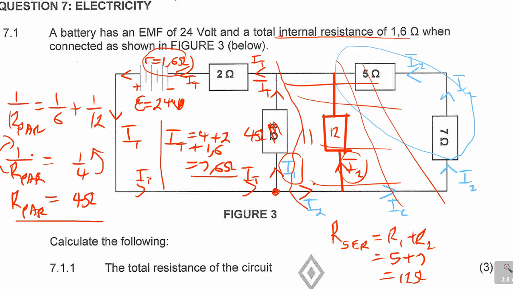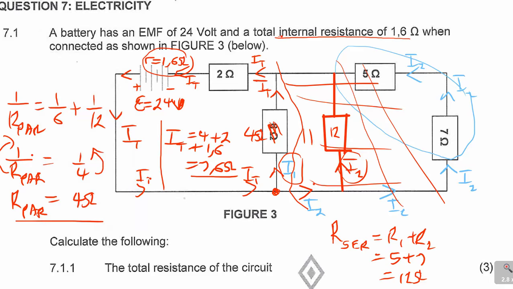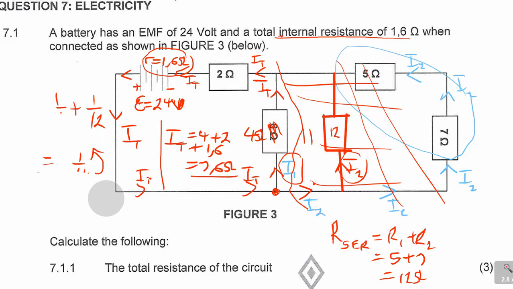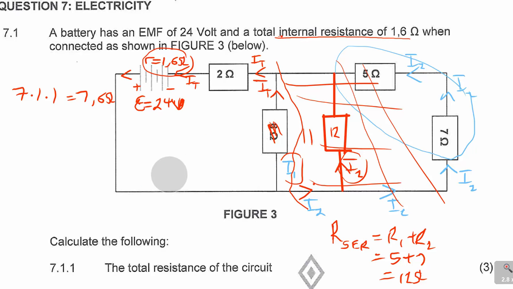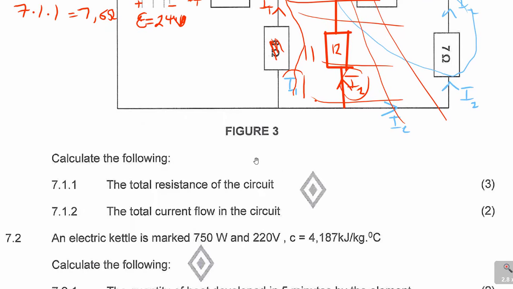Maybe just to verify that, 4 plus 2 plus 1,6. I just don't want to make a silly error. It's 7,6 ohms. So if you look at that question, 7.1.1, the answer is equal to 7,6 ohms. Are you getting that? So that is how you work on such a question. It's a bit tedious. It needs a little bit of carefulness. That's why it's 3 marks.